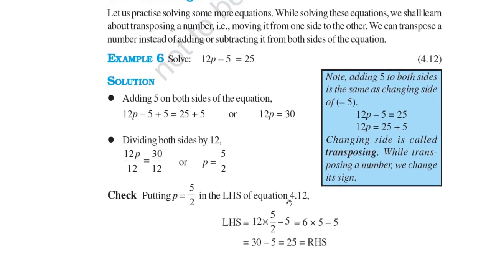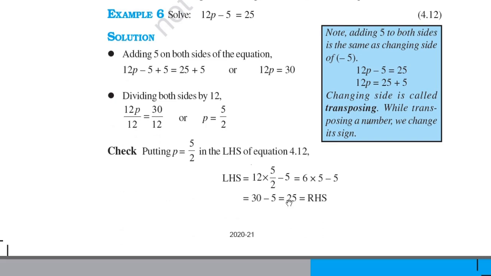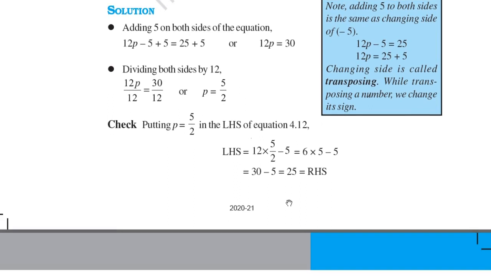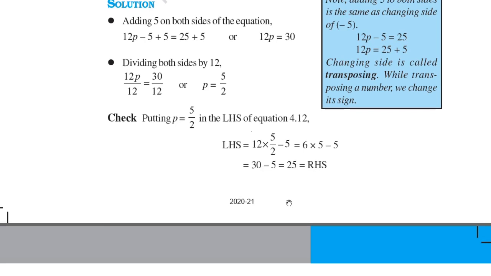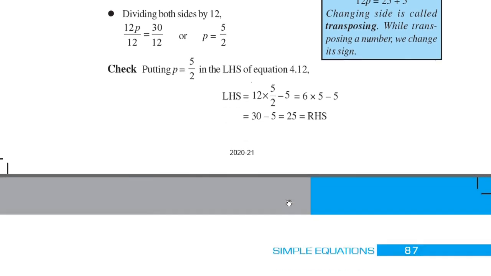You should remember that. Check by putting p = 5/2 in the LHS of equation 4.12. So you can see LHS is 12 into 5/2 - 5, which is 6 into 5 - 5, which becomes 30 - 5 = 25. That is the RHS. So it is correct.